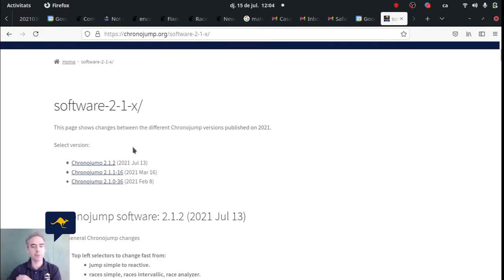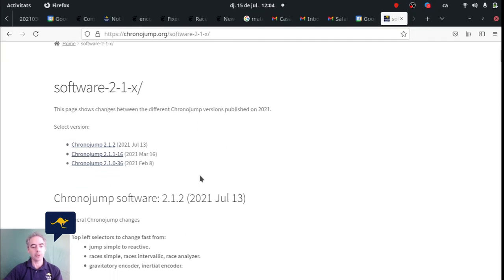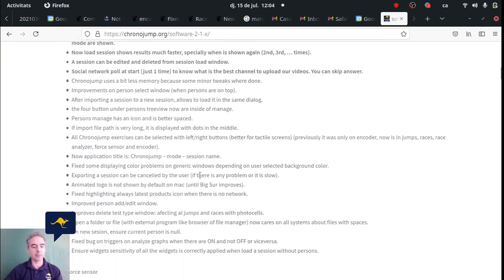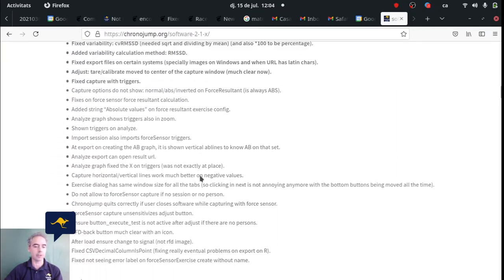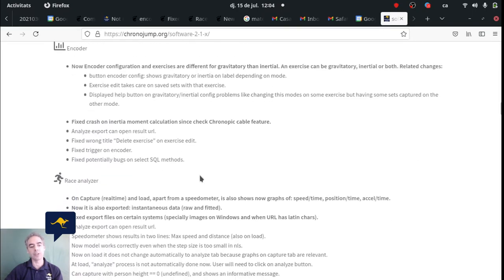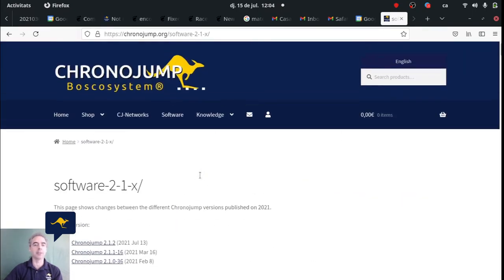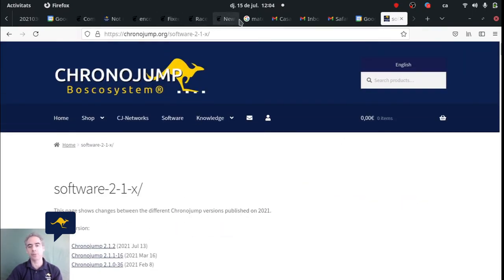As you may know, 2.1 means versions published in 2021, and 2.1.0, 0.1, 0.2 are the three versions that have been published this year, in February, in March, and the last one in July, just a few days ago. We're going to discuss a little bit about these changes, but just fast, and just showing what is involved. If you want the complete data, just check this website.